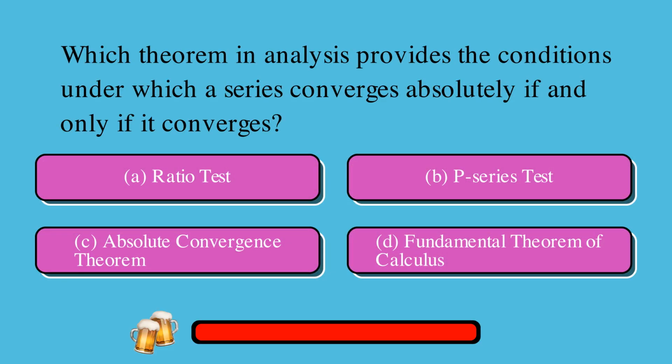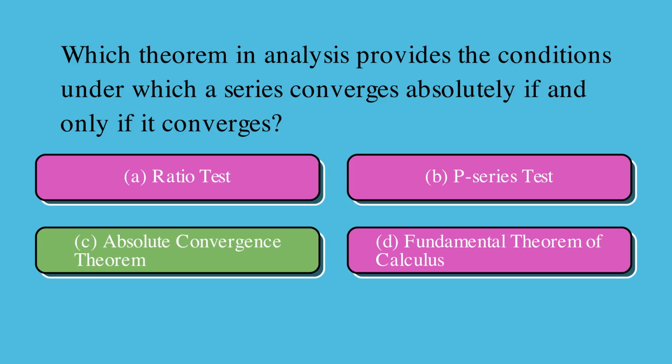Which theorem in analysis provides the conditions under which a series converges absolutely if and only if it converges? Is it A. Ratio test, B. P-series test, C. Absolute convergence theorem, or D. Fundamental theorem of calculus? The correct answer is C. Absolute convergence theorem.